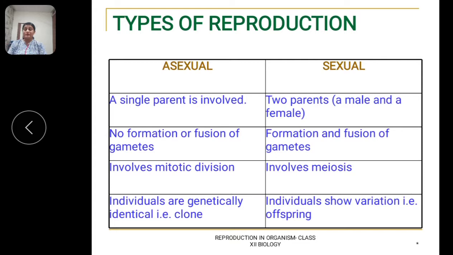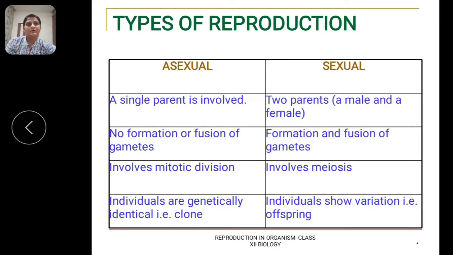Reproduction, my dear children, also helps in maintaining the continuous cycle of birth, growth and death. And reproduction performs various functions. As I told you, it maintains life on earth. The second function of reproduction is it enables continuity of the species generation after generation. It helps in continuation of the species. And the third function is it creates genetic variation among populations.